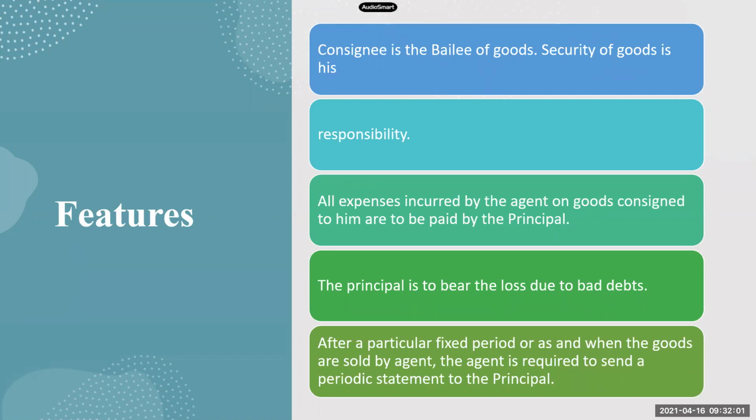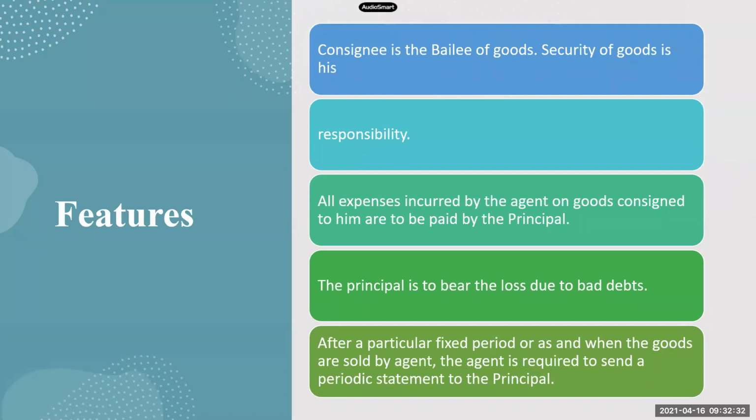The agent is also called the consignee. Correct. So whatever goods the consignee has received, if the consignee is incurring any expenses on those goods, all these expenses have to be reimbursed by the consignor. Remember, the consignee's task is only to receive the goods, sell those goods, and take commission. So if he incurs any expenses, what type of expenses?